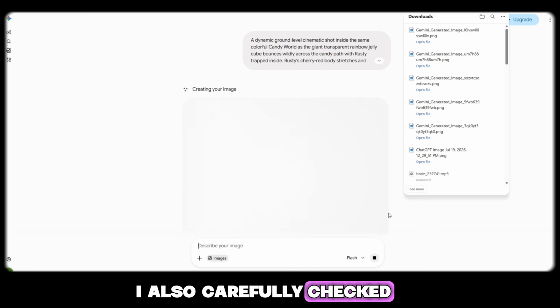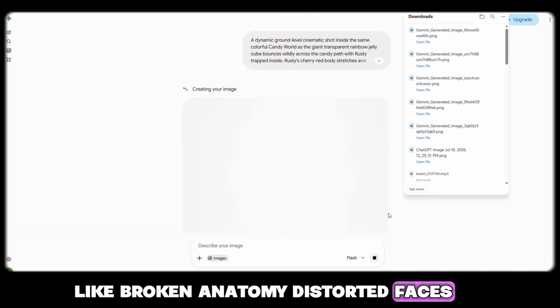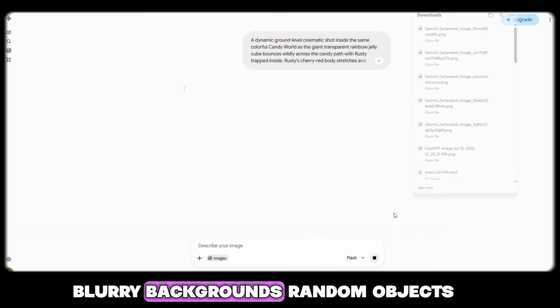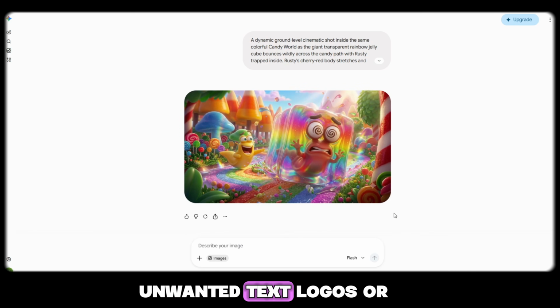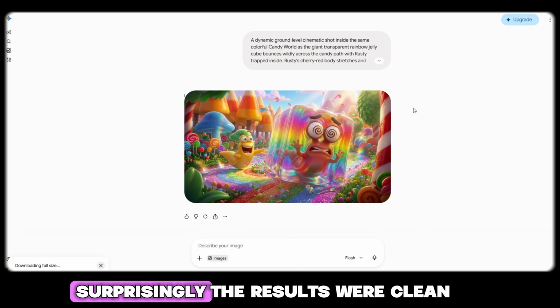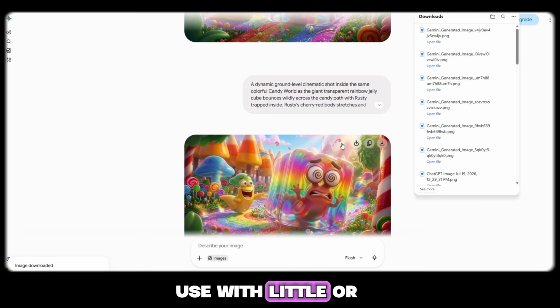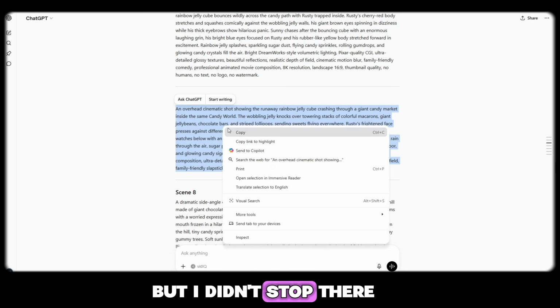I also carefully checked for common AI image problems like broken anatomy, distorted faces, blurry backgrounds, random objects, unwanted text, logos, or poor quality textures. Surprisingly, the results were clean, professional, and ready to use with little or no editing. But I didn't stop there.